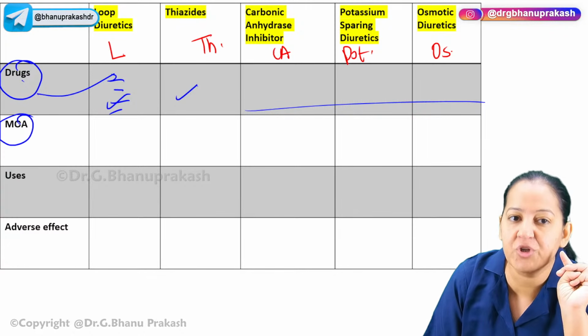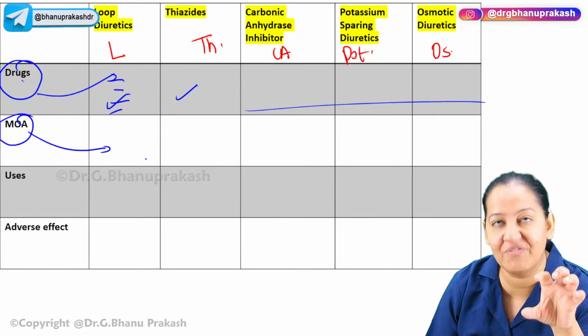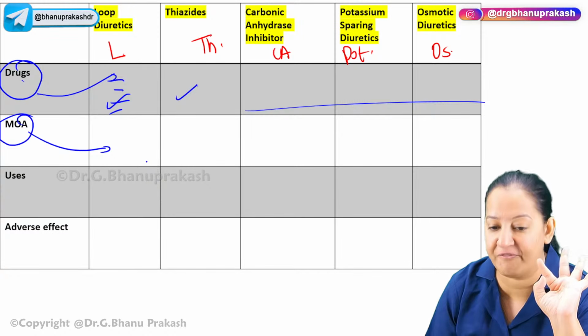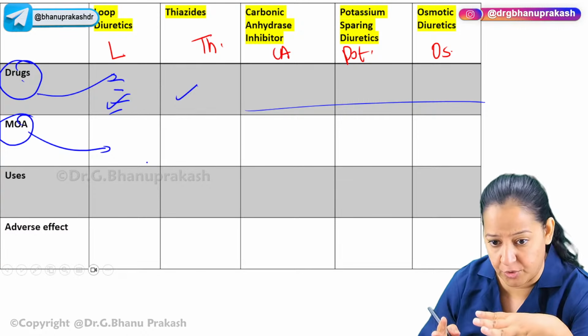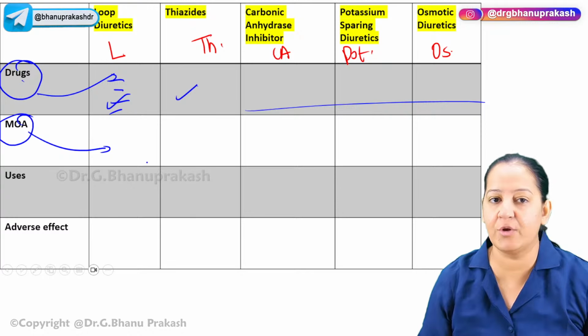Number 2, the maximum questions in your exam come from the mechanism of action. So you must understand the mechanism of action with the help of videos, animations, and diagrams. I will show you. But here, in one line, you have to summarize it. Once you have understood it, in just one line you can summarize it.